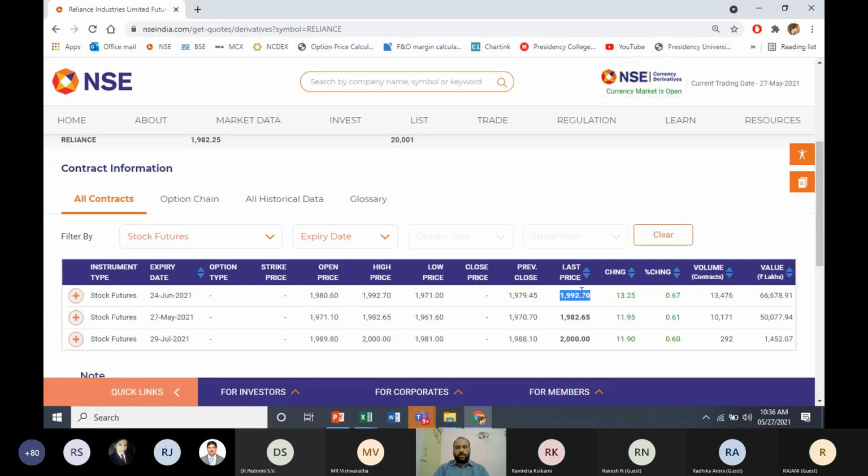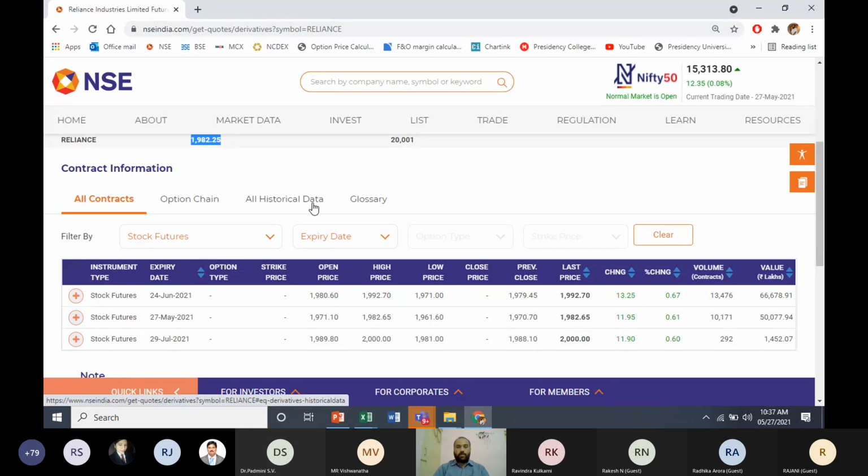This will be around 1 or 2 minutes delayed, or maybe around 5 seconds. Otherwise, I have to keep on refreshing. Let us take this as a price which is trading in the market. I'm taking directly from NSE. 1992.7 is the futures of June contract, whereas spot market is 1982.25. Now the question is why we have to pay 10 rupees more. That is what we are going to understand when it comes to pricing of future contracts.